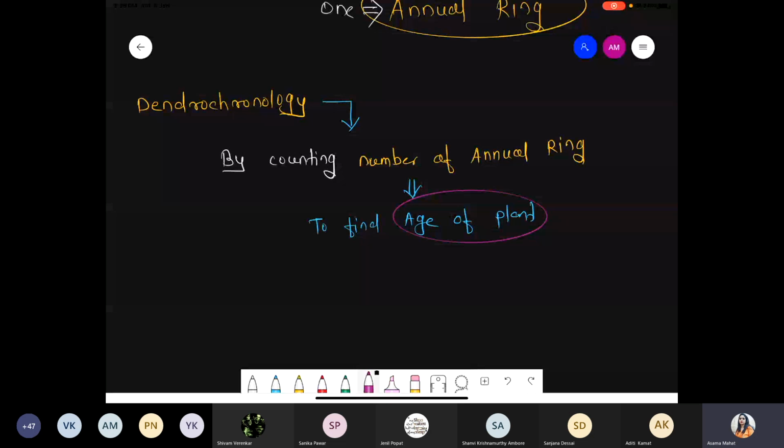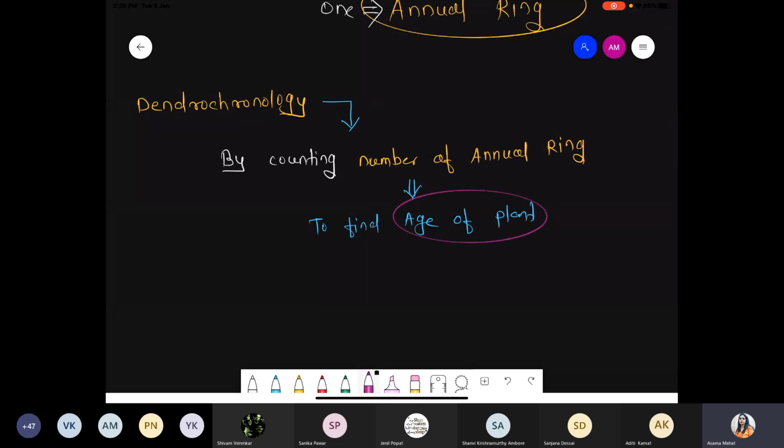In the options, height will also be a parameter, but please remember height is not a correct parameter. Definitely, plants show continuous growth and height slowly increases. But the correct method to find out the age of the plant is dendrochronology. What is the meaning of dendrochronology? We just count the number of annual rings. For example, if there are 50 annual rings, we can say the age of that plant is 50.